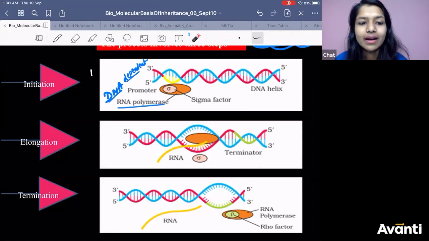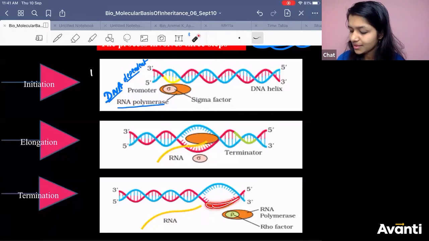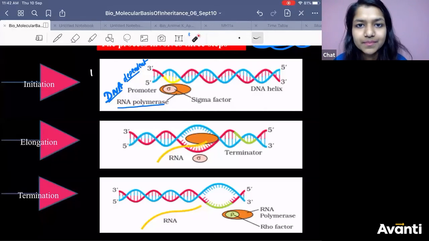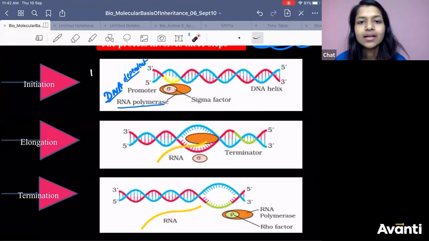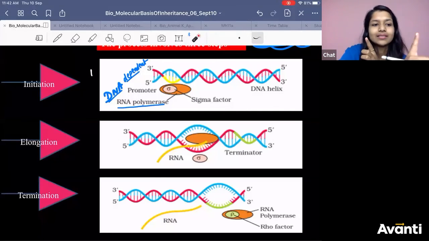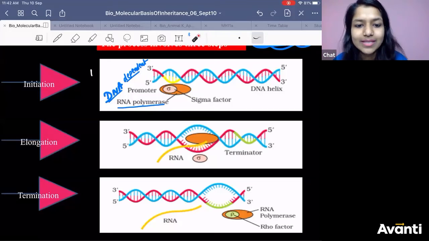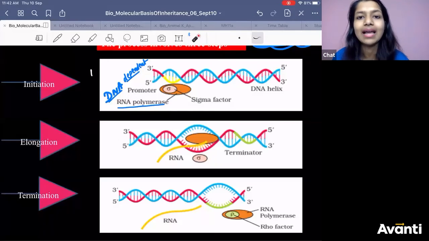That they are a palindrome sequence. The termination sequence is always a palindrome sequence. Do not tell me what is palindrome sequence, you do not know. I have taught you. Palindrome sequence means what? From this side to this side and from this side to this side, the sequence will be same. We had discussed so many examples. Mom, dad, Malayalam. They can be read same from both the ways. That's right.